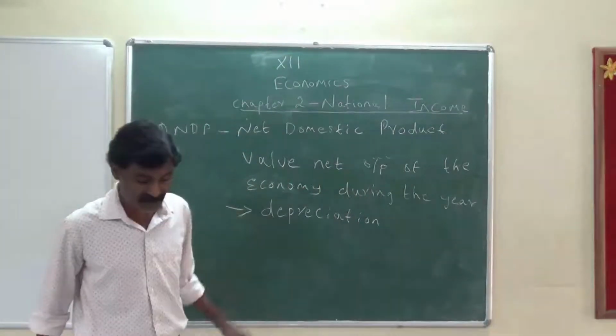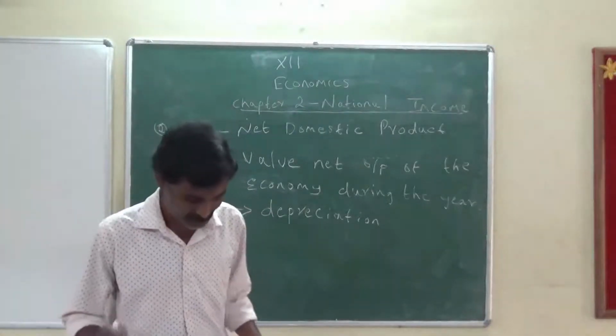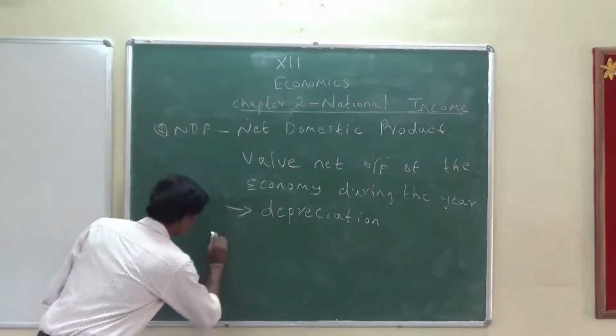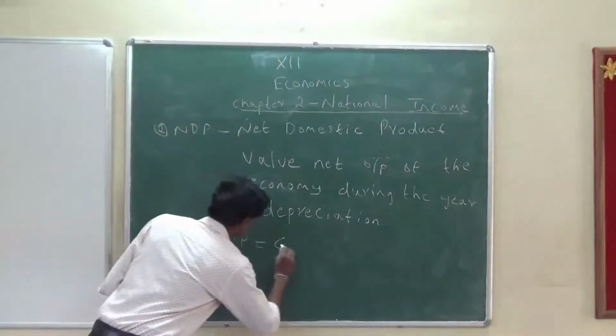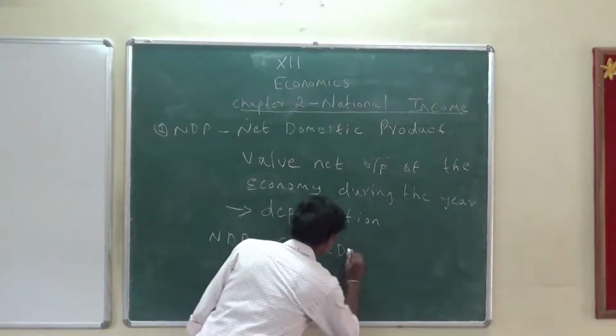Depreciation comes from equipment wearing out or a repair in the machine. Therefore, the formula for NDP is GDP minus depreciation.